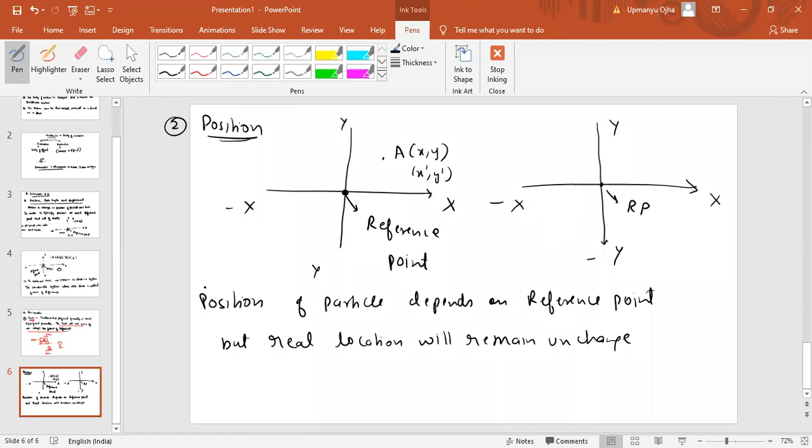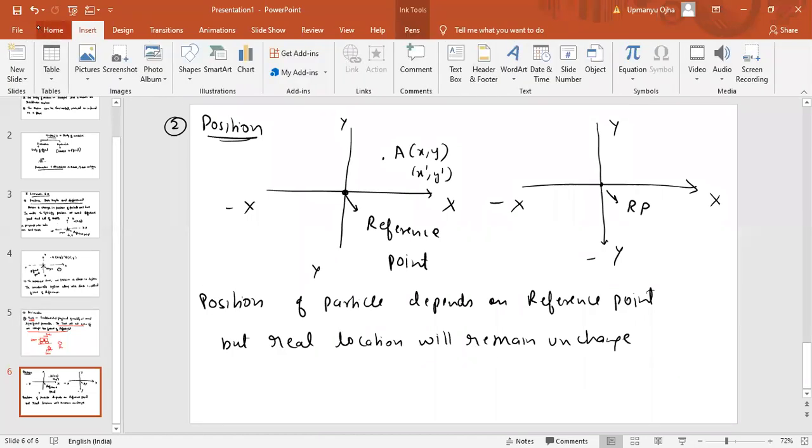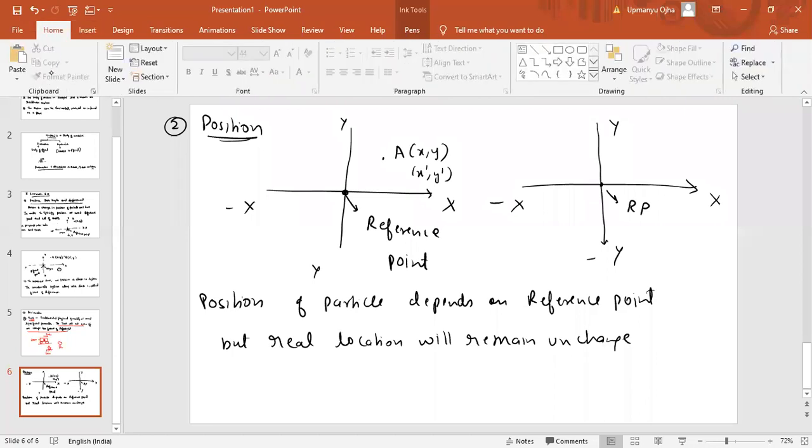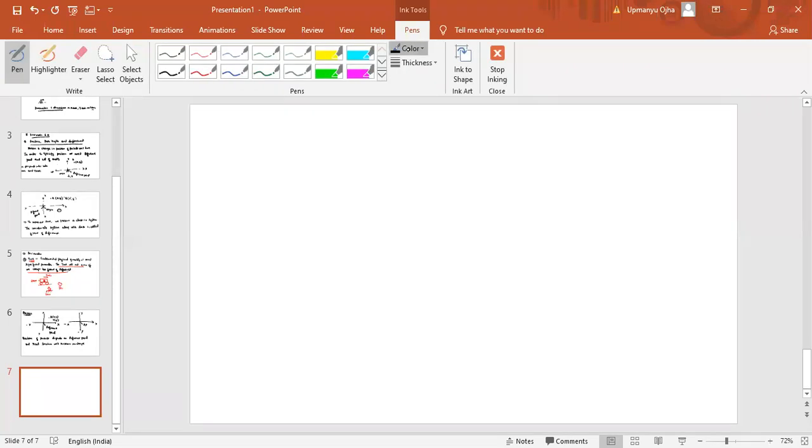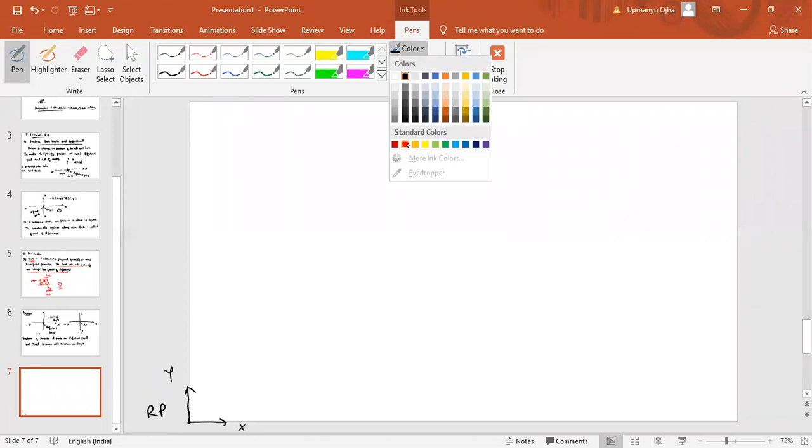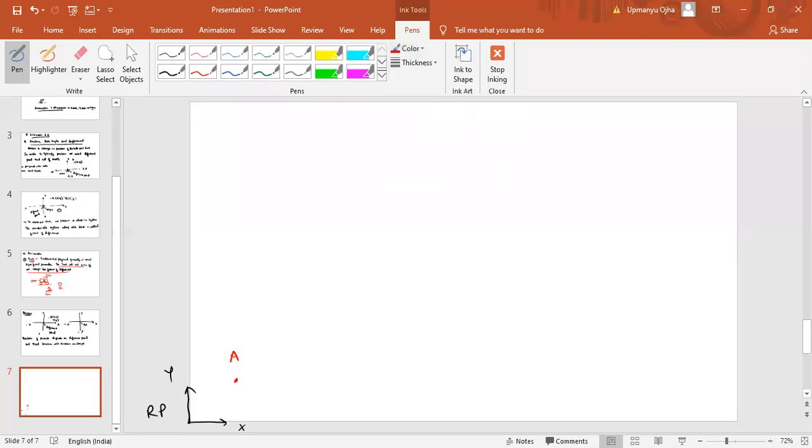See, I'll explain again, so you will have a better understanding of position. If you look at my PowerPoint presentation, you can assume this as x-axis, this as y-axis, and this is your reference point. If I draw a dot here, anywhere in the PowerPoint, this is the point A. Now, with respect to this reference point, the point A will have some coordinates, say x comma y.